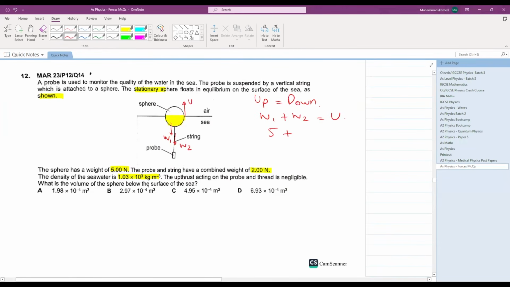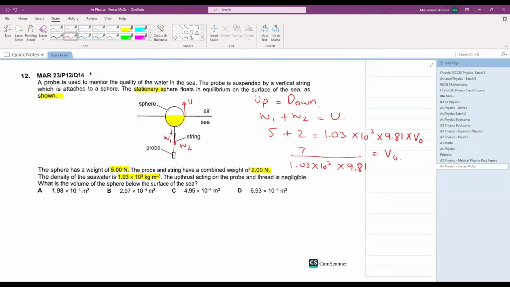What is W1, the weight of the sphere? 5 Newton. What is W2, the weight of the string? 2 Newton. What is the upthrust? Density of the liquid, that is 1.03 into 10 raised to the power of 3, multiplied by gravitational field 9.81, into the volume of the object. Can I calculate the volume of the object? Yes, 7 divided by 1.03 into 10 raised to the power of 3 into 9.81 is equal to the volume of the object.